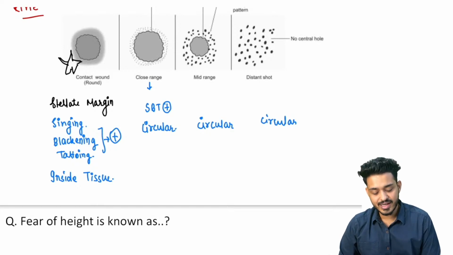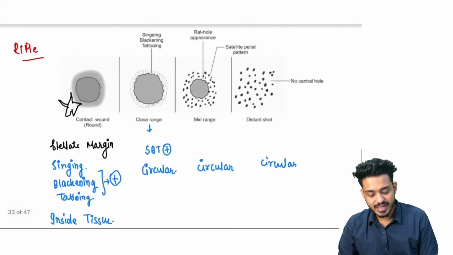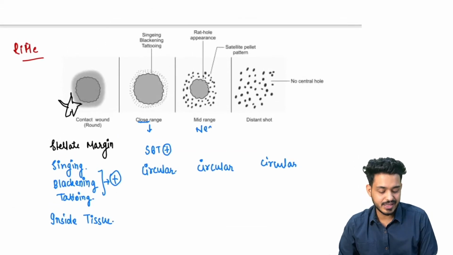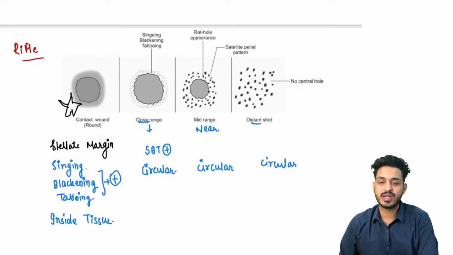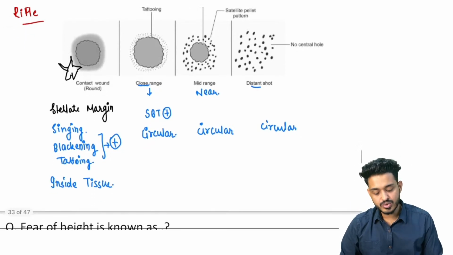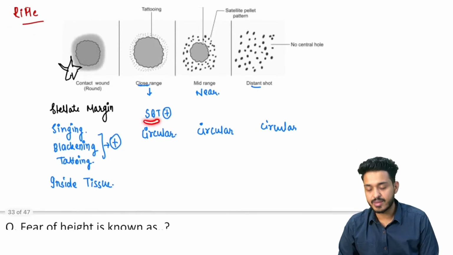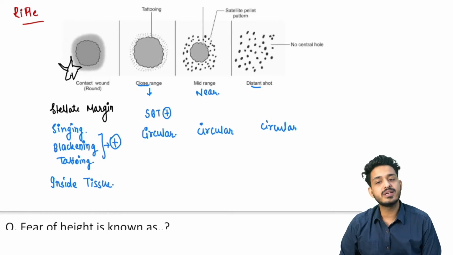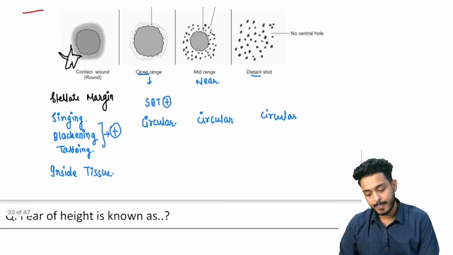If circular is given, then it will be one of the other three. What are the three other things we are having? Either we can have close shot, near shot, or distant shot, right? So if it is a close shot, all three SBT will be present. Maybe S can be absent, but BT is going to be present, right?